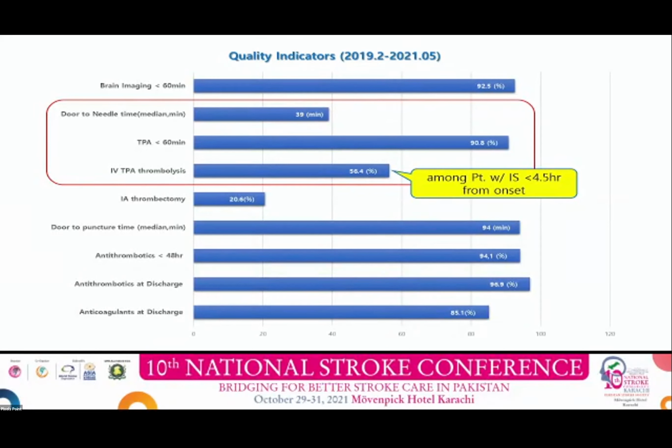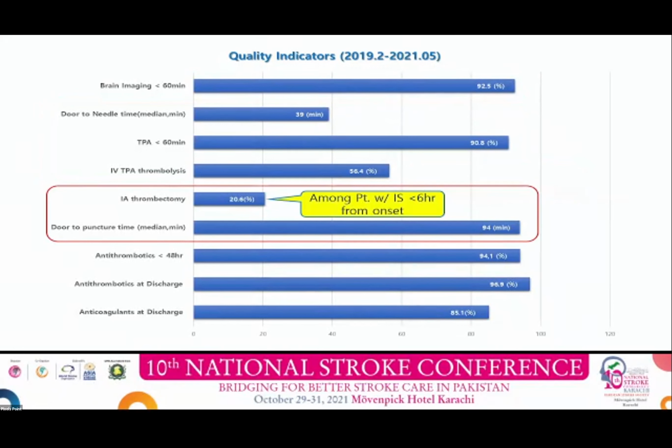Of the ischemic stroke patients who arrived at the hospital less than 4.5 hours from the onset, IV thrombolysis was performed in 56%. Intra-arterial thrombectomy was done in 20% of patients who arrived less than 6 hours after the onset. Median value of door to puncture time was 94 minutes.